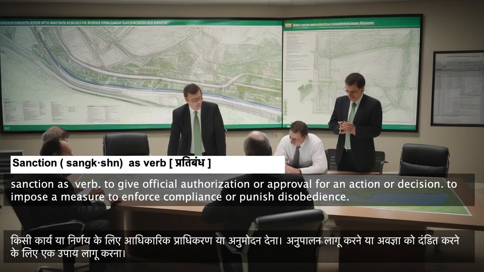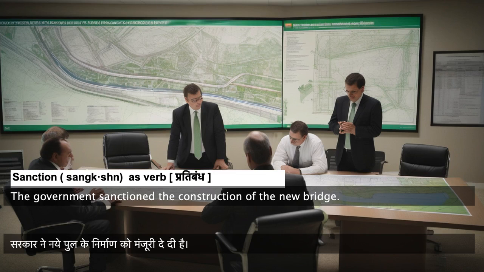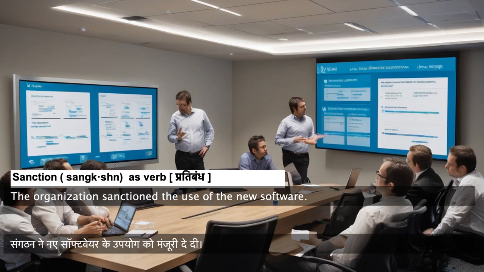Sanction, as a verb. To give official authorization or approval for an action or decision. To impose a measure to enforce compliance or punish disobedience. The government sanctioned the construction of the new bridge. The organization sanctioned the use of the new software.